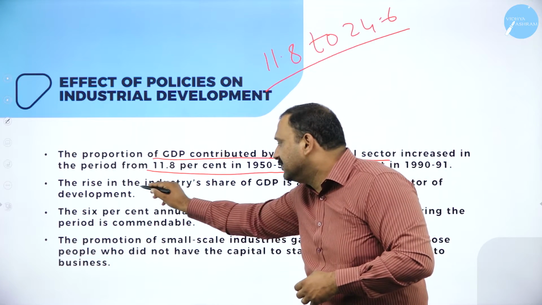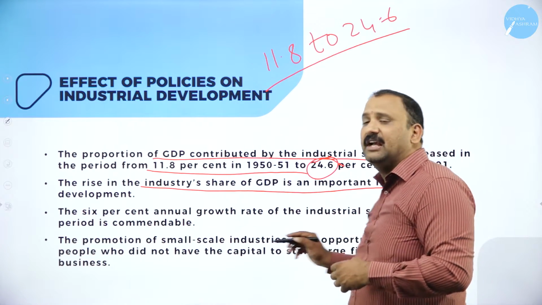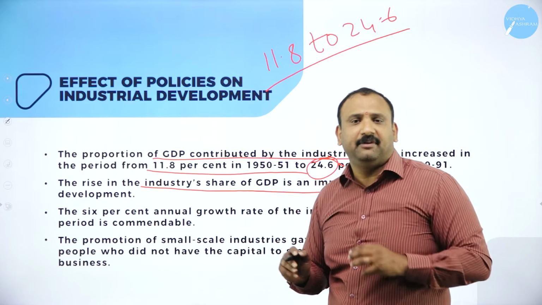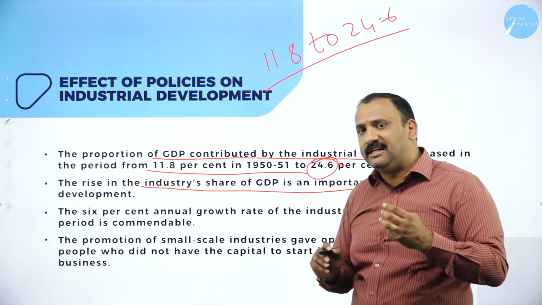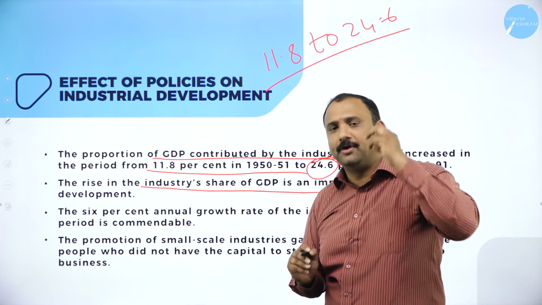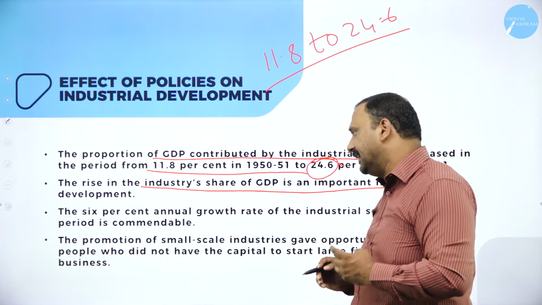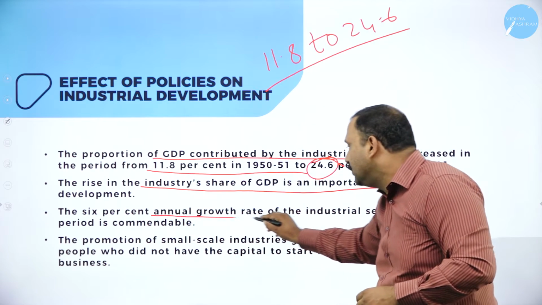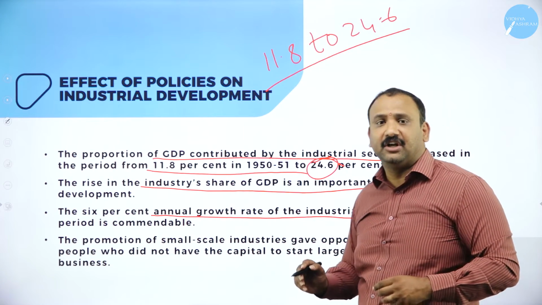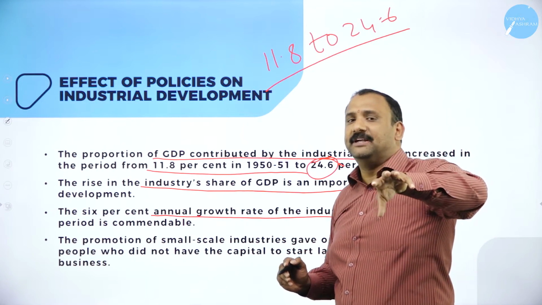And that was the reason why the rise in industry's share of GDP made a very important progress. Industrial development was one of the core contributions to GDP progress in India. The 6% annual growth rate of the industrial sector during that period was commendable. Why?